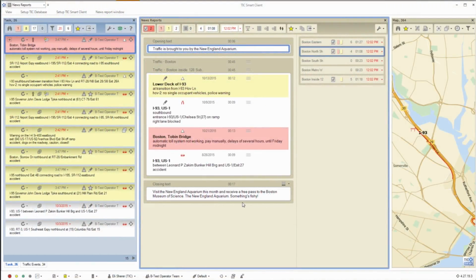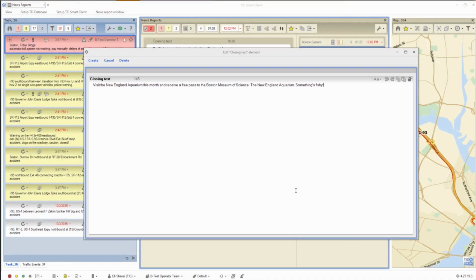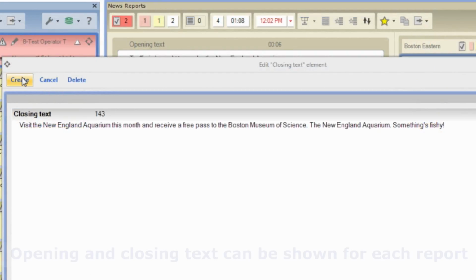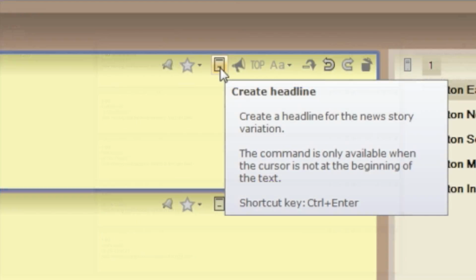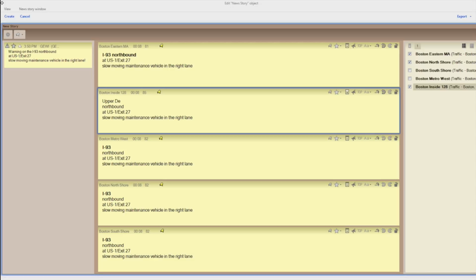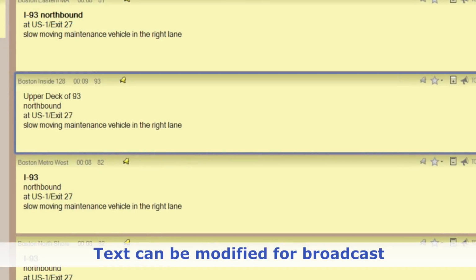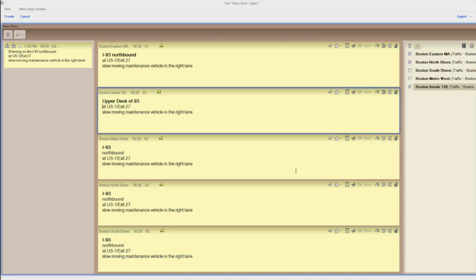Each news report can be assigned an opening and closing text. This text can include any required wording, such as an introduction or a sponsorship announcement. Different text can be shown for different reports, and templates can be applied to allow the producer to change the text at any time. TIC can automatically create a headline, which can also be modified using the headline command.